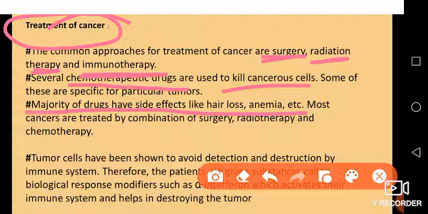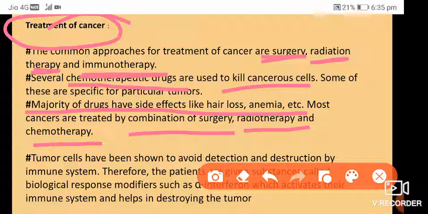You'll be studying all of this when you enter an MBBS college, which drugs we give for chemotherapy for the treatment of cancer, and what are the side effects of those drugs. At your level, just remember how these drugs cause hair loss and anemia. Most of the cancers which we treat, we treat with a combination of surgery, radiotherapy, and chemotherapy.